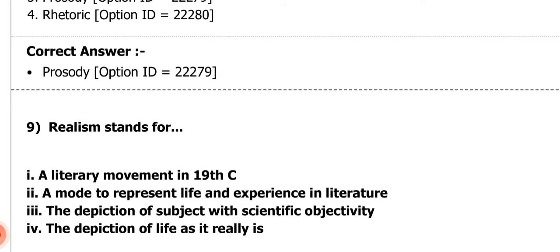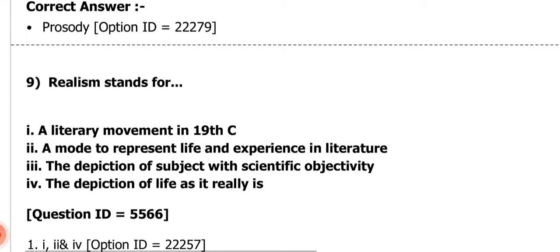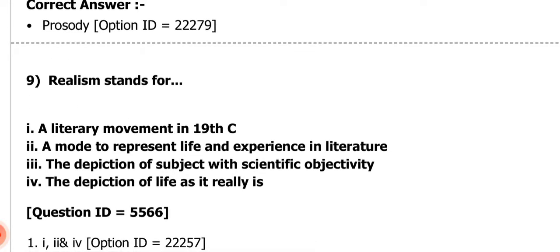Number 2 is saying a mode to represent life and experience in literature. Number 3, the depiction of subject with scientific objectivity. Number 4 is saying the depiction of life as it really is. So the correct answer is 1, 2, and 4. That means realism stands for a literary movement in 19th century, a mode to represent life and experience in literature, and the depiction of life as it really is.